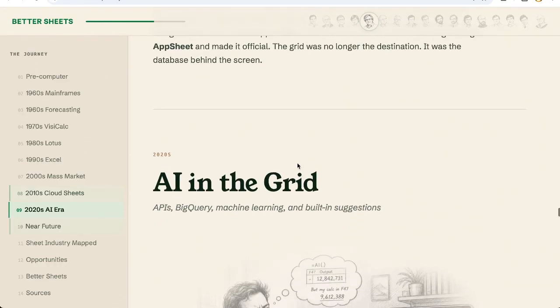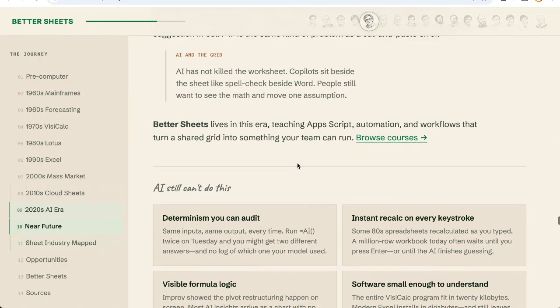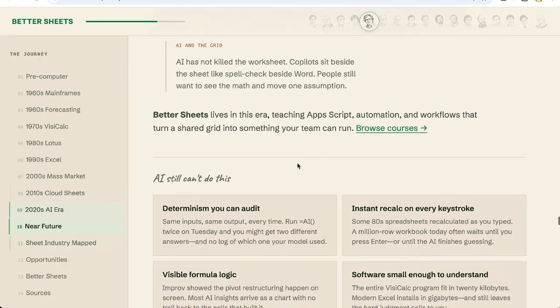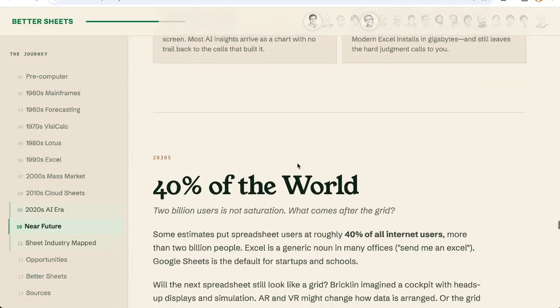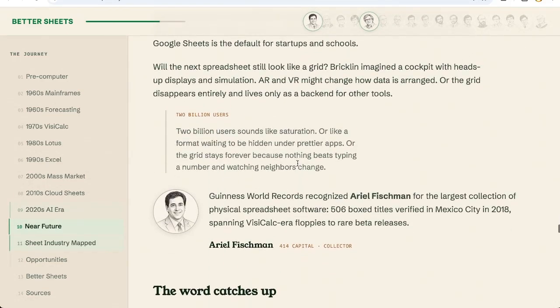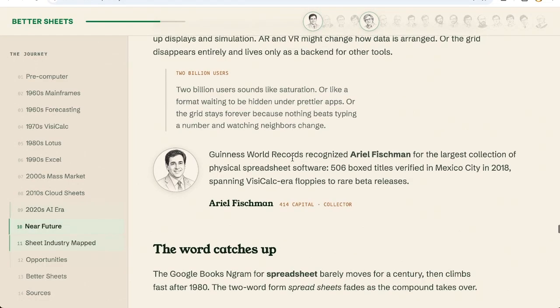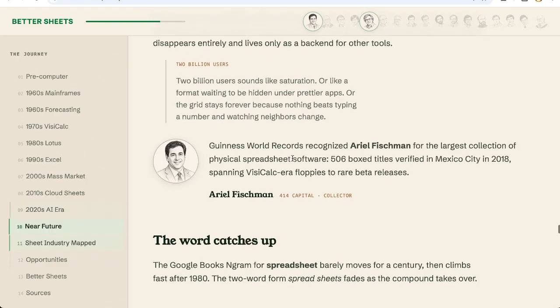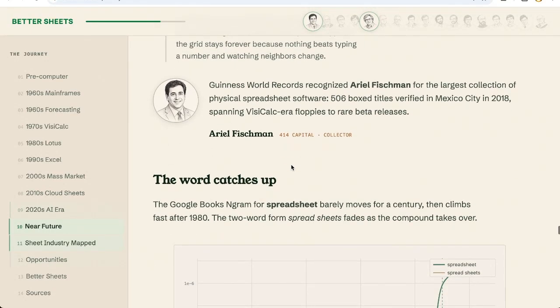But I think AI is changing spreadsheets, not just in how we interact with them immediately, but how they can operate without us. And I'm actually looking forward to the future of spreadsheets. I'm interested in seeing how spreadsheets continue to be used as a front end and a back end. But if we use cloud computing plus AI, I think spreadsheets are going to do some really, really incredible things.